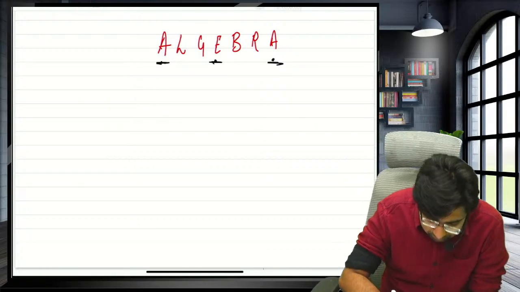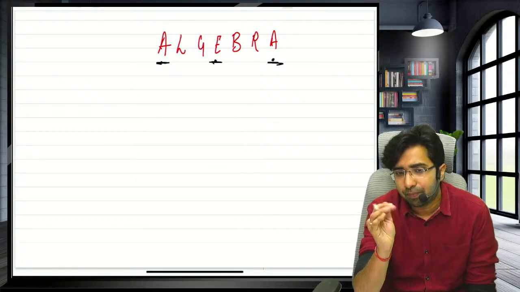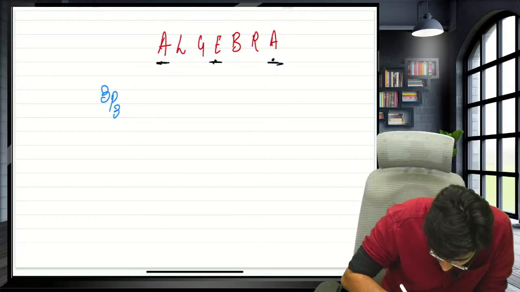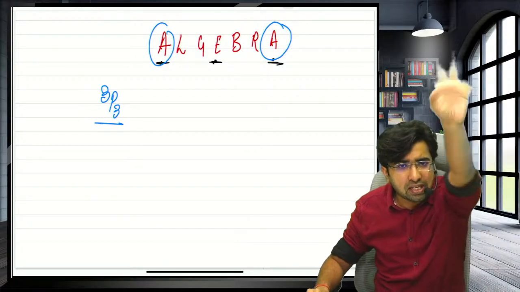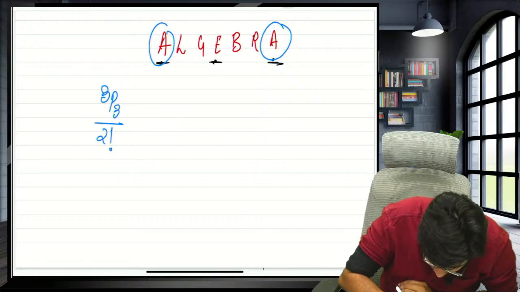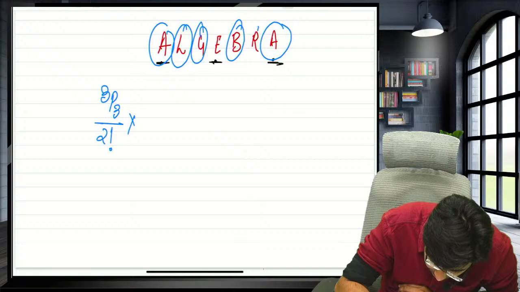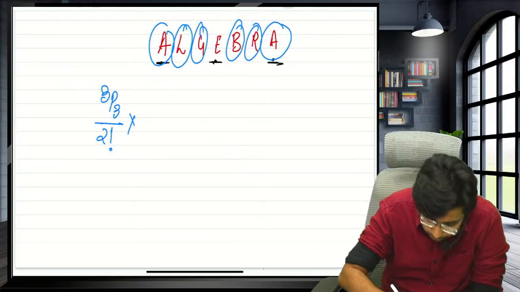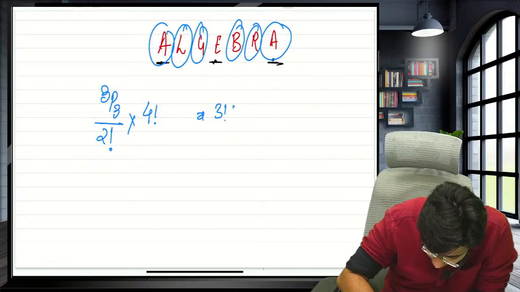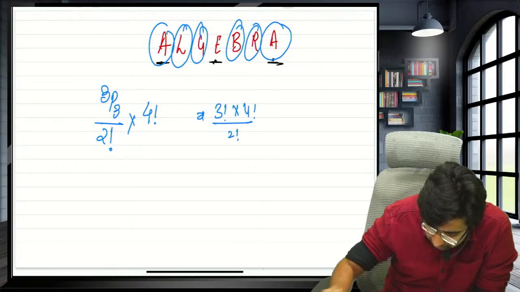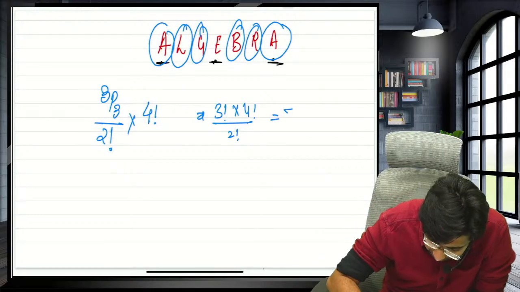So in these 3 places, these 3 alphabets can flip. In how many ways can you select and arrange 3 alphabets? 3P3. But you arranged 2 identical objects, and flipping identical objects will not give anything new, so divide by 2 factorial. Now 4 objects are waiting for arrangement: 4 factorial. 3P3 is 3 factorial, 4P4 is 4 factorial, divided by 2 factorial. So the answer will be 6 into 24 divided by 2. The answer will be 72.